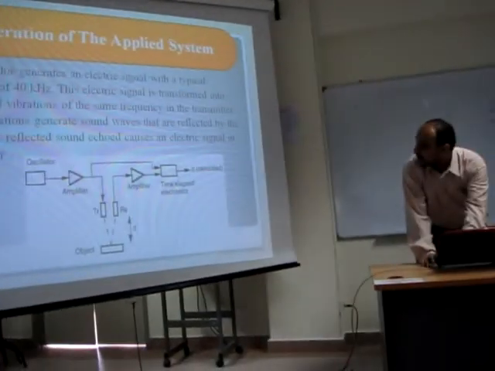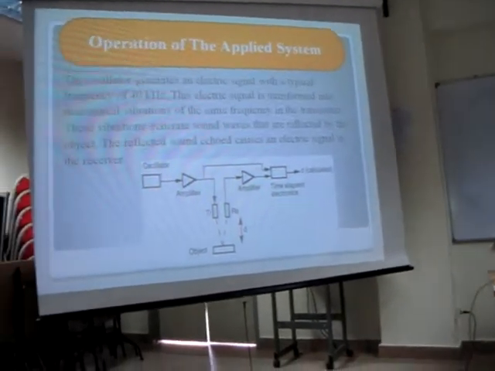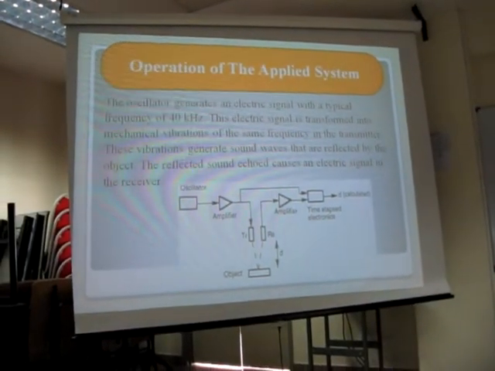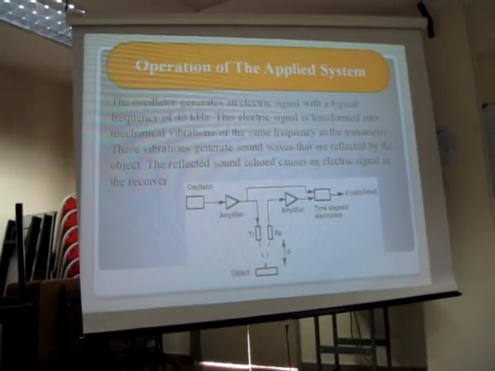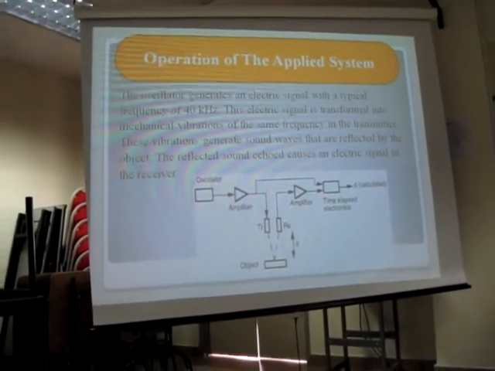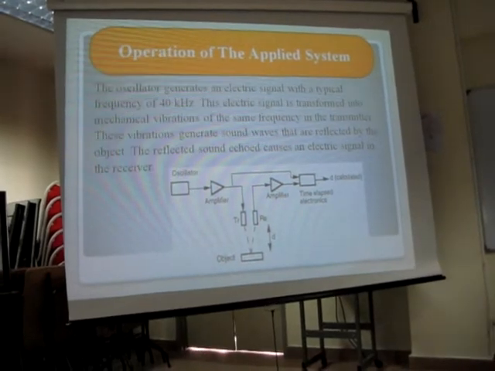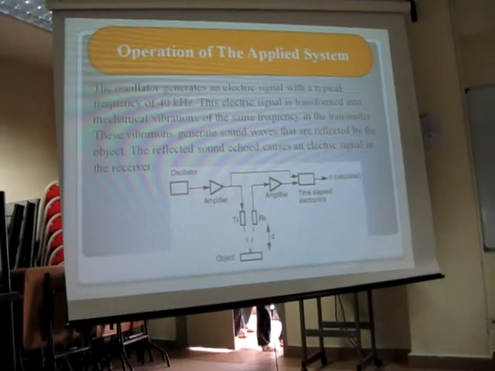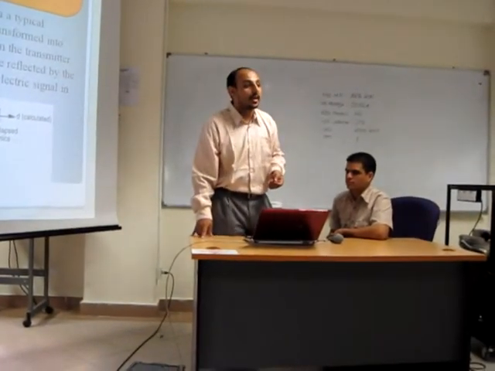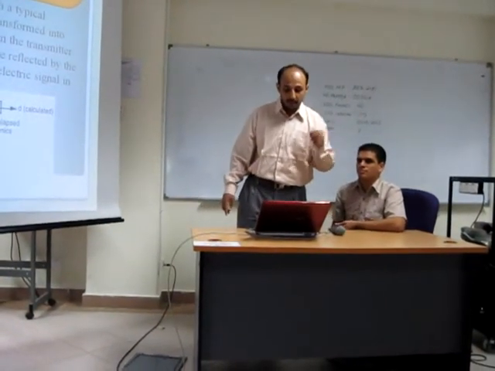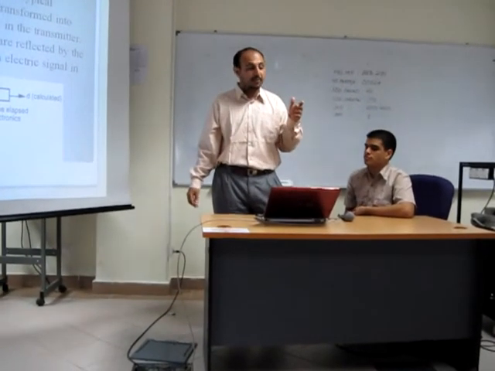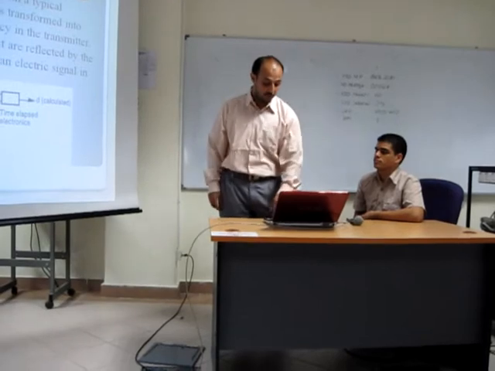Here is also another simple application of how this device works. First, there is an oscillator, the one which brings the frequency, and then it amplifies this frequency, then transmits it using the speaker. After that, it hits the object, then returns back to the receiver. After that, the signal is amplified. Then, of course, the time elapsed is determined and given as logical quantities to be measured.